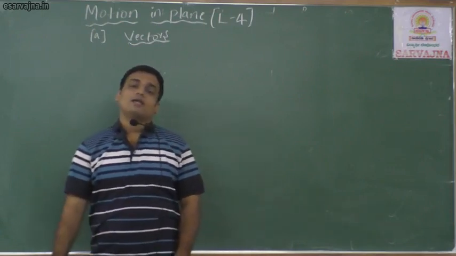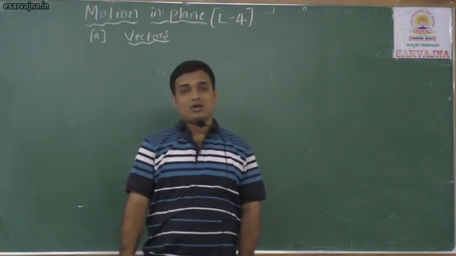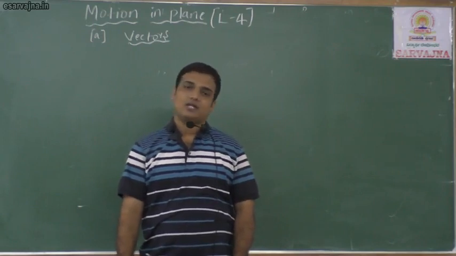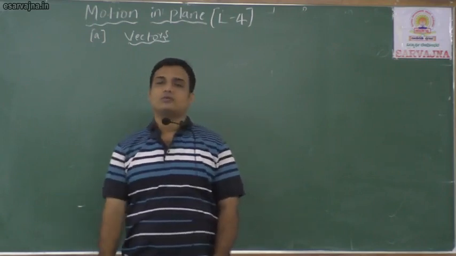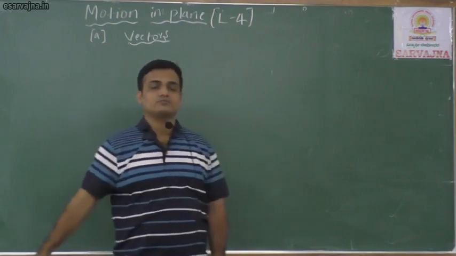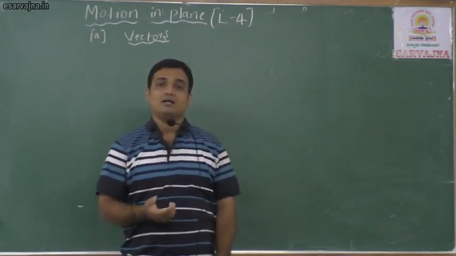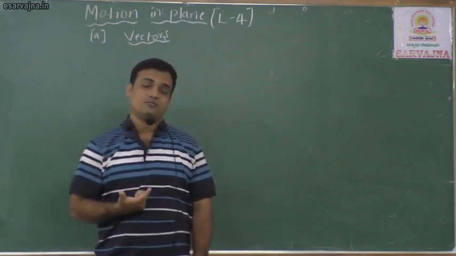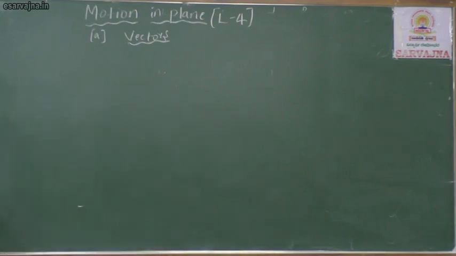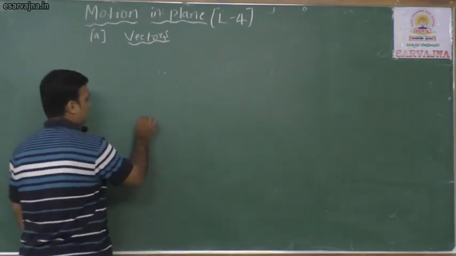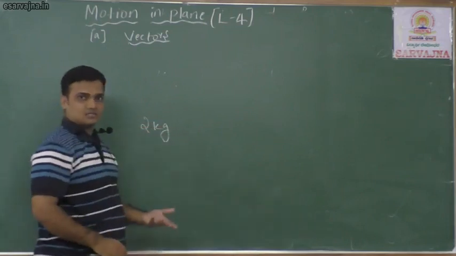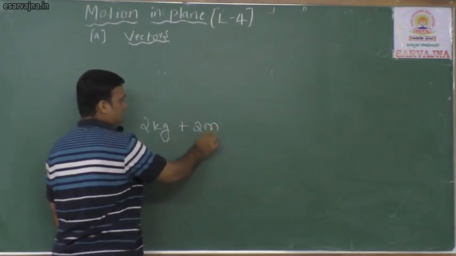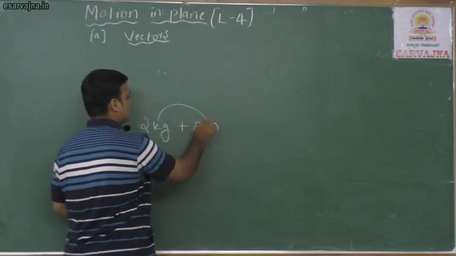If we have different units, could you add scalar quantities of different units? If I have 2 kg of mass, can you add 2 meter to it? Is addition allowed or not?